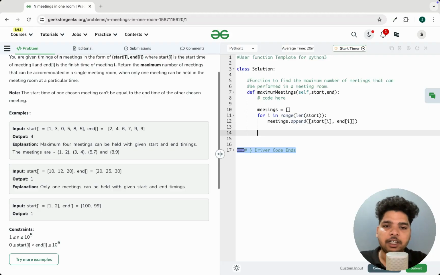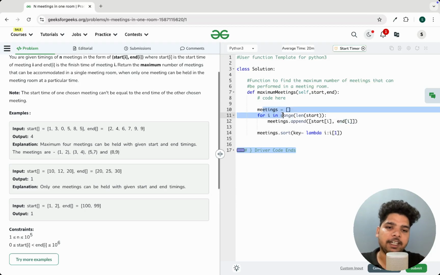Then what is the next thing? We have to sort, right? So meetings.sort. For sort we have to provide the key equals to a lambda function, and we'll be sorting with ending time, right? So index 1, because the second element is the end element. We'll be sorting these meetings with end times.